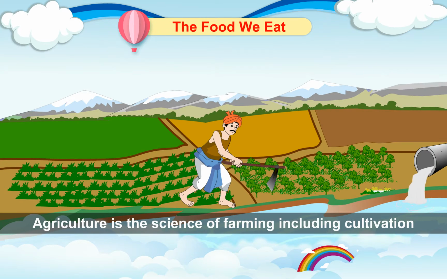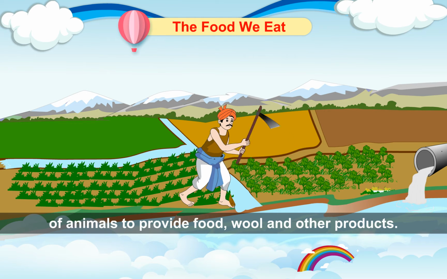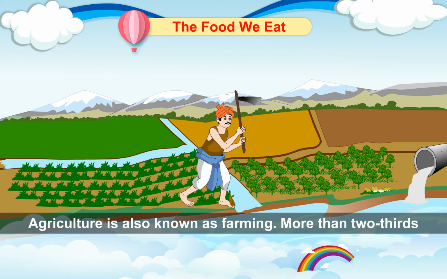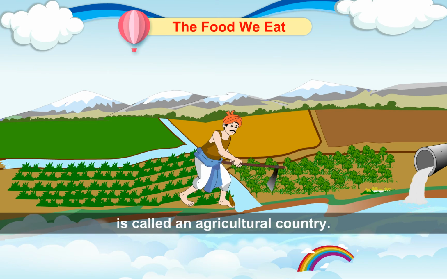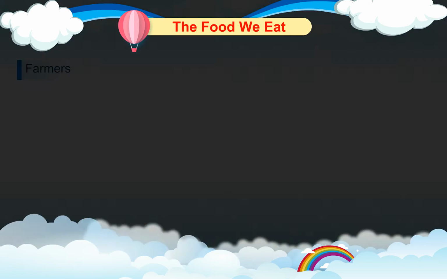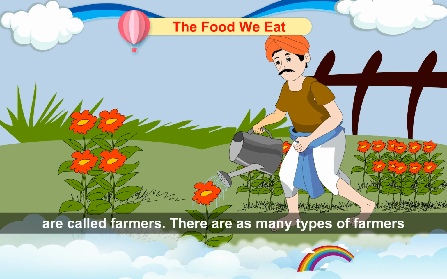Agriculture. Agriculture is the science of farming, including cultivation of soil for the growing of crops and the rearing of animals to provide food, wool, and other products. Agriculture is also known as farming. More than two-thirds of Indians are dependent on farming. Due to this, India is called an agricultural country. Farmers who are involved in the process of agriculture are called farmers.